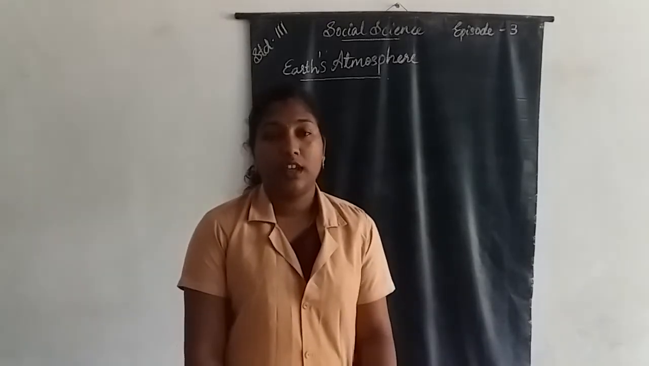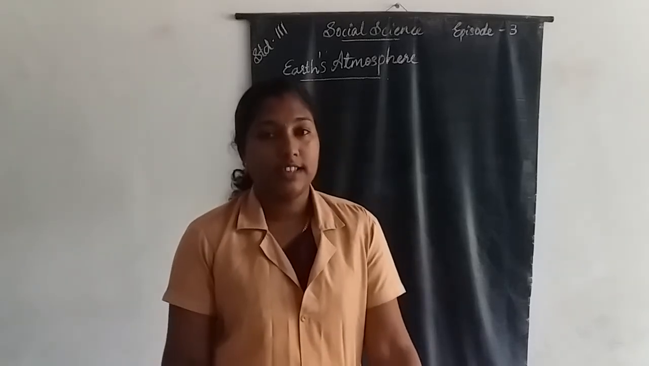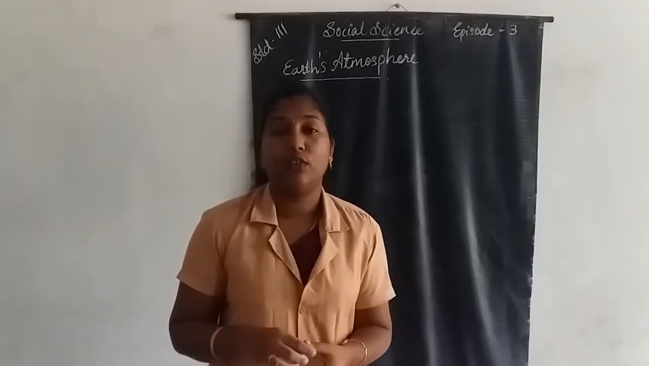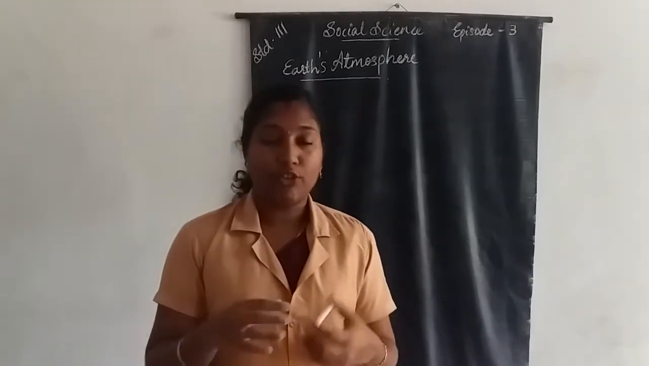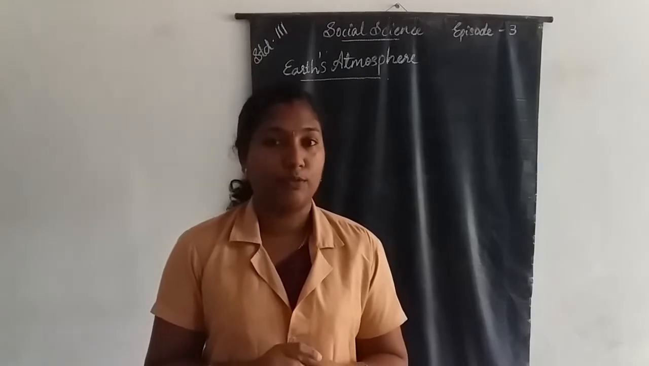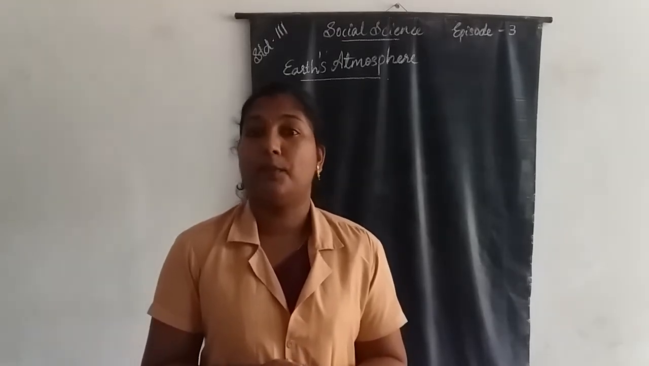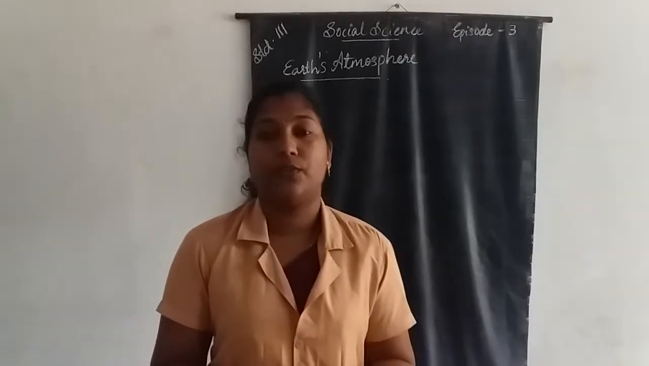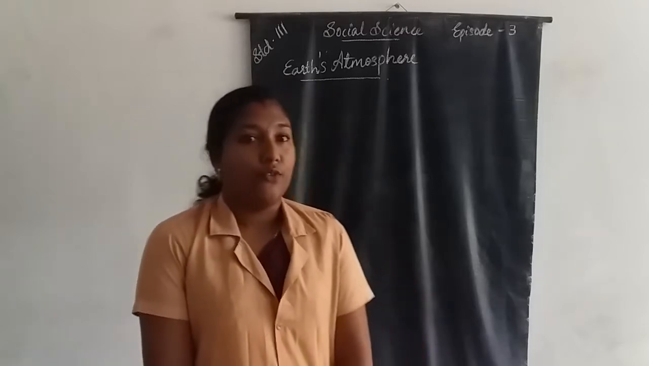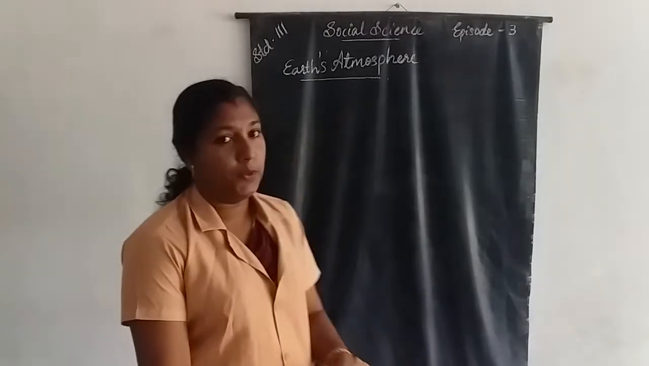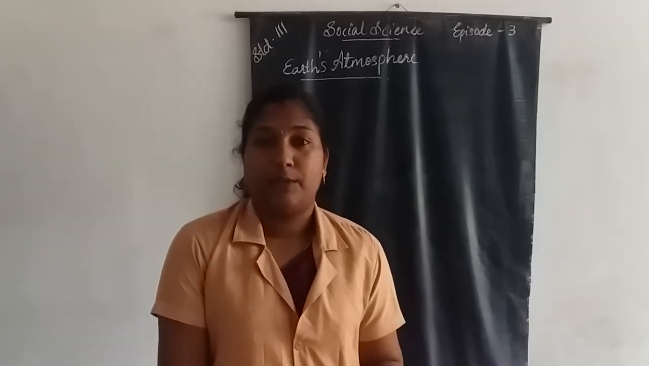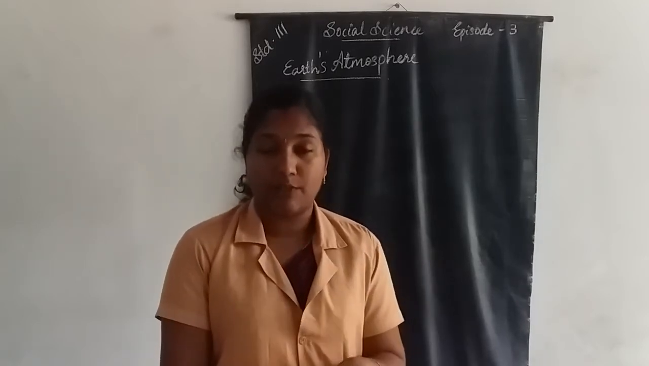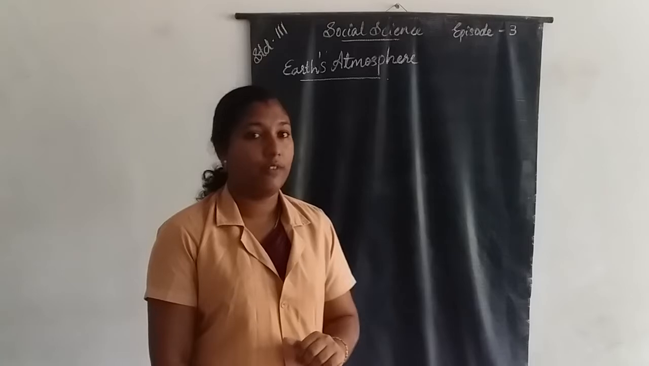What are the factors supporting our life? The first one is air. Abundant air is present on our earth for breathing. Next, liquid water is available for supporting life, and also the right temperature is present for supporting life. Today we discuss Earth's atmosphere. We know that air is present on our earth for breathing.